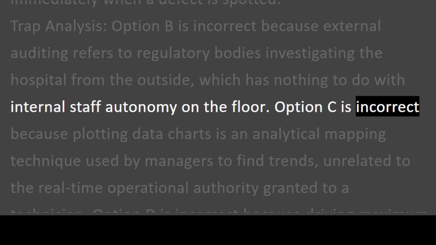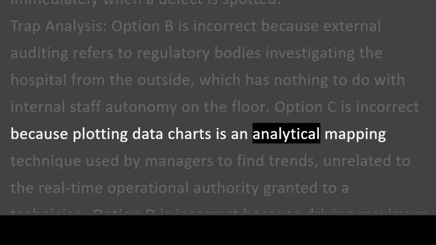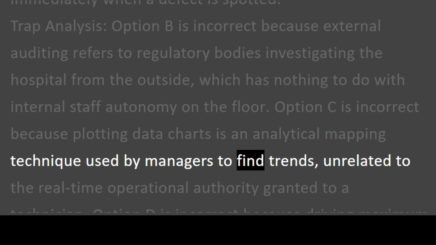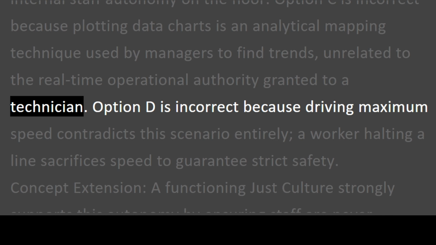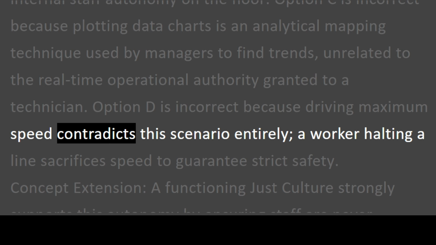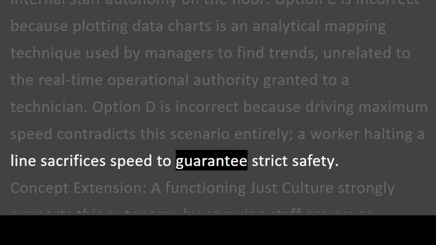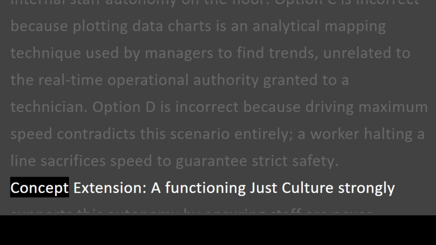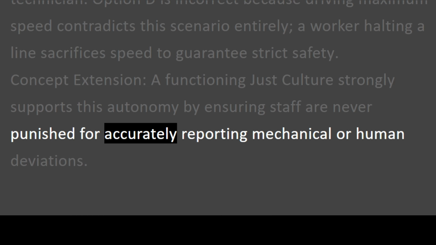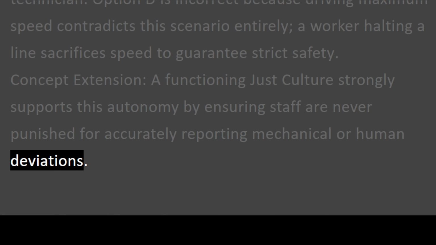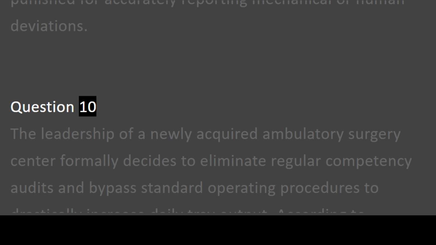Option C is incorrect because plotting data charts is an analytical mapping technique used by managers to find trends, unrelated to the real-time operational authority granted to a technician. Option D is incorrect because driving maximum speed contradicts this scenario entirely. A worker halting a line sacrifices speed to guarantee strict safety. Concept extension. A functioning JISC culture strongly supports this autonomy by ensuring staff are never punished for accurately reporting mechanical or human deviations. Question 10.